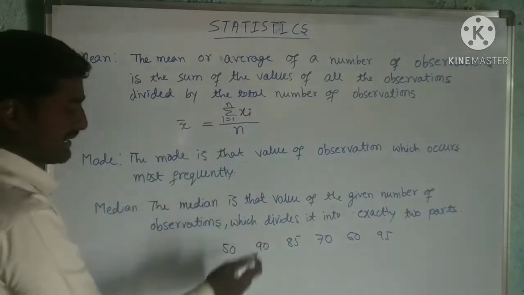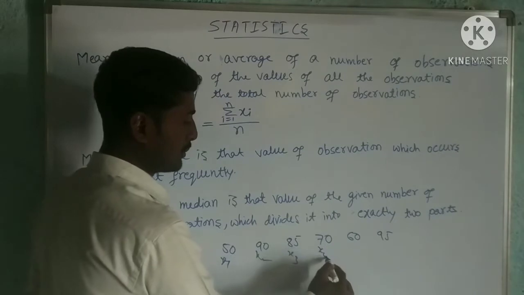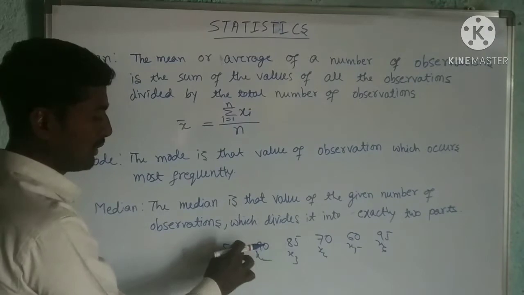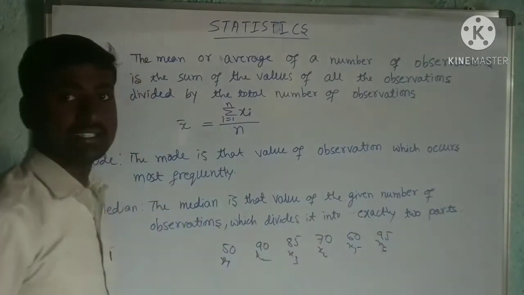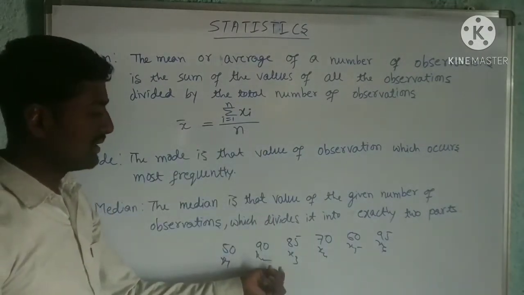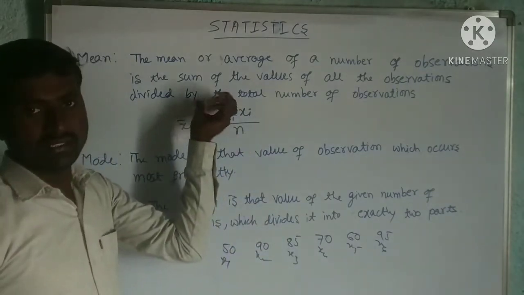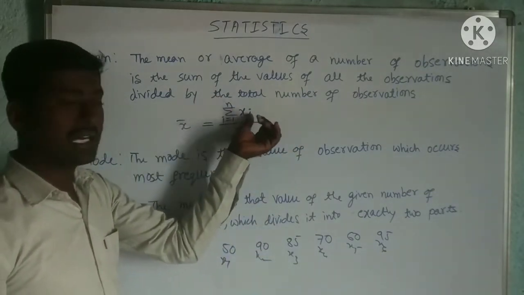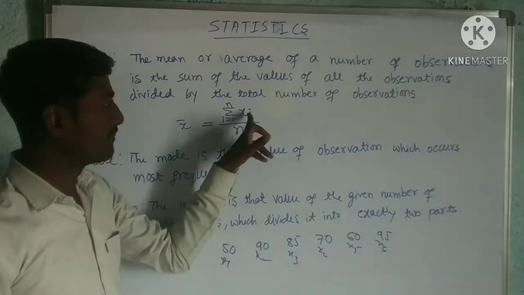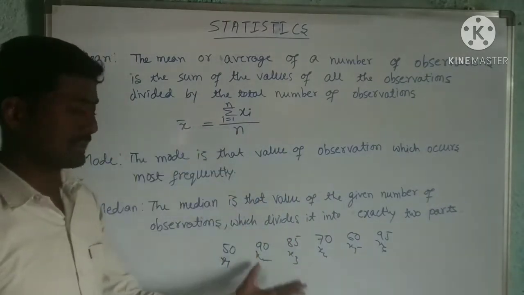X bar, the mean, is the sum of xi divided by n. Xi is nothing but all these: x1, x2, x3, x4, x5 and x6. Here n is equal to 6. So the sum of all these divided by 6 will give us the mean of this ungrouped data. So the mean is the sum of the values of observations divided by the total number of observations. We know this already.